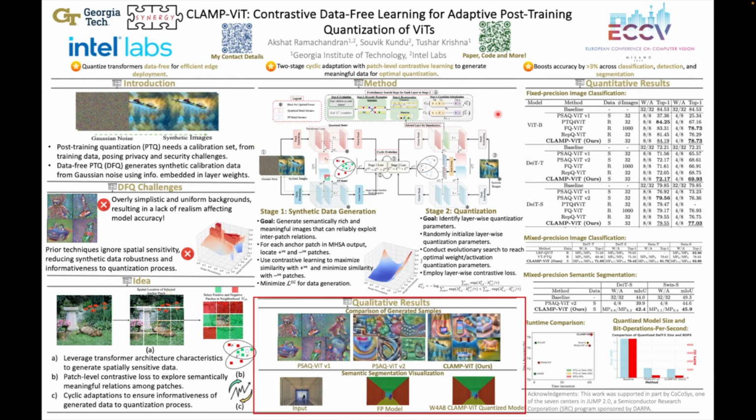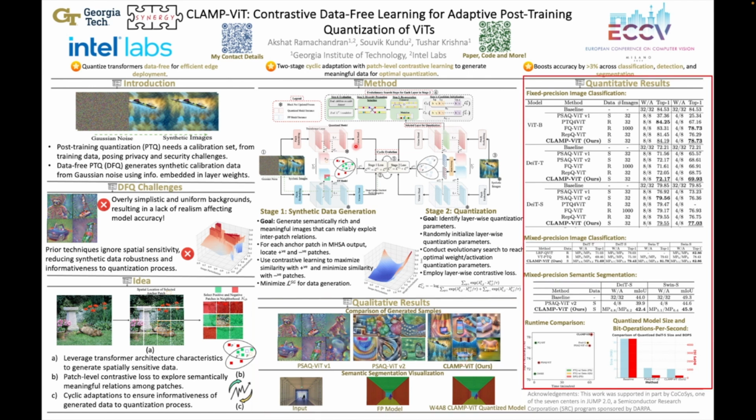Let us now observe some qualitative results of the generated data samples for the image classification task compared with recent state-of-the-art quantization techniques PSAQ-ViT V1 and V2. Evidently, the data generated by CLAMP-ViT is semantically meaningful, with the subjects placed within meaningful and consistent backgrounds as compared to the simplistic and noisy backgrounds of previous works. Similarly, we also demonstrate qualitatively the semantic segmentation performance of our method and observe that at extreme W4A8 quantization, the generated segmentation mask is largely similar to that generated by the full precision model. And it's important to note that all this is data-free.